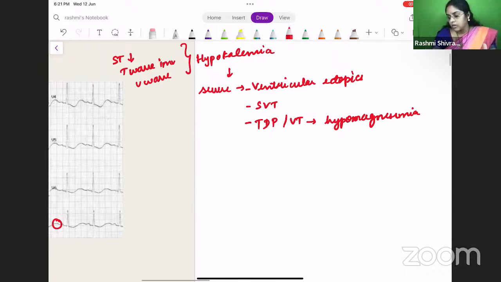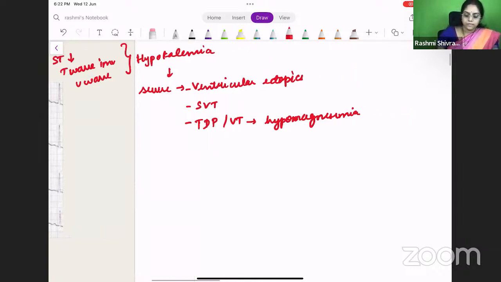Okay, I hope it was a good learning point for you, Dr. Venkatesh and others. So hypokalemia, when it is mild to moderate, you will have ST depression, T wave inversion, U waves. Then gradually ventricular ectopics will develop. Then you will have supraventricular arrhythmias. And then you will have VT or torsades de pointes. Okay, so let us now see about other things.